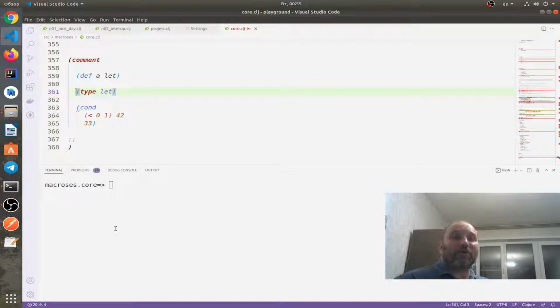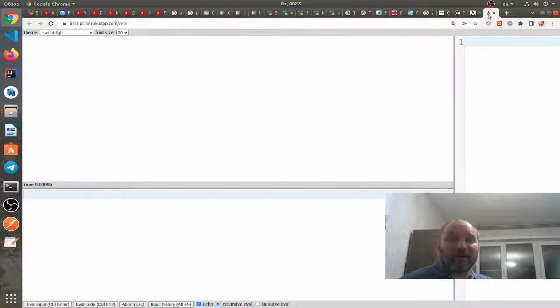It's not such a big difference whether we evaluate a macro by the normal strategy on a separate macro expansion stage or in the runtime itself. For example, I can show you my little language. I called it Liscript. I made a lot of implementations of it, and here I implemented macros as first-class citizens, and they are present at runtime. For example, there is the OR macro.